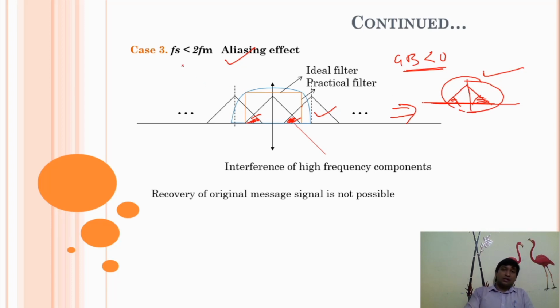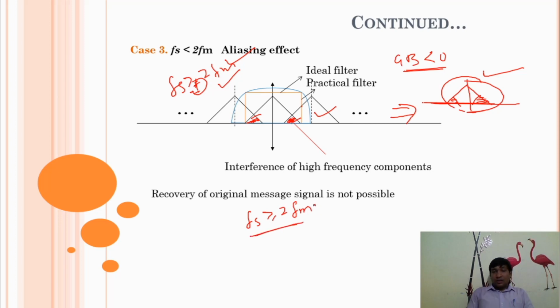So that is why we use only Fs greater than or equal to 2Fm, not equal to, because we avoid equality. Fs greater than 2Fm is the only favorable case. This sampling theorem states that we can reconstruct our message signal only when we use Fs greater than 2Fm.